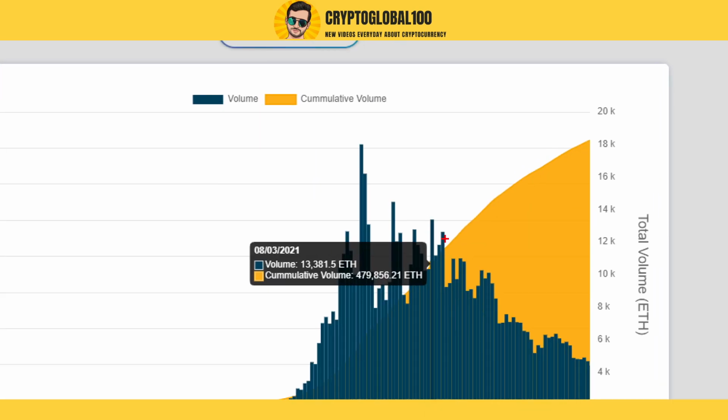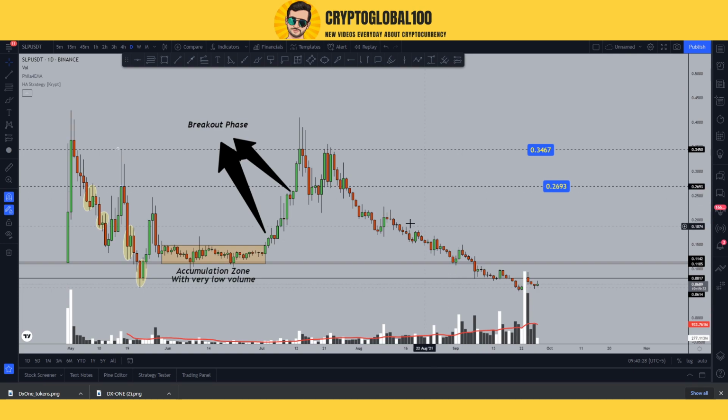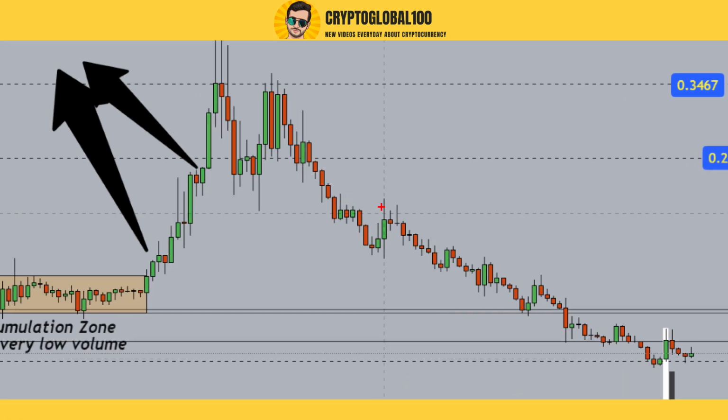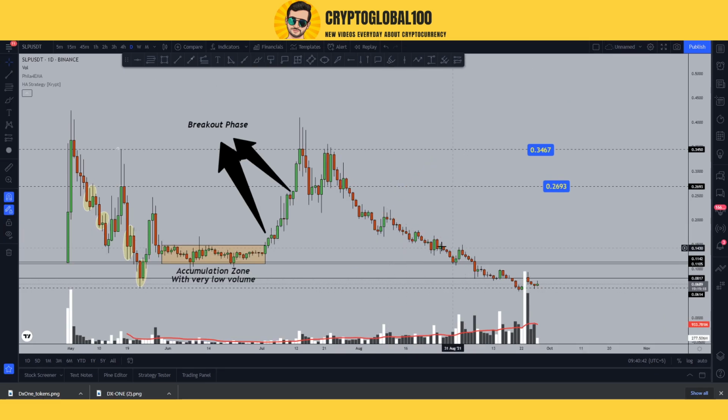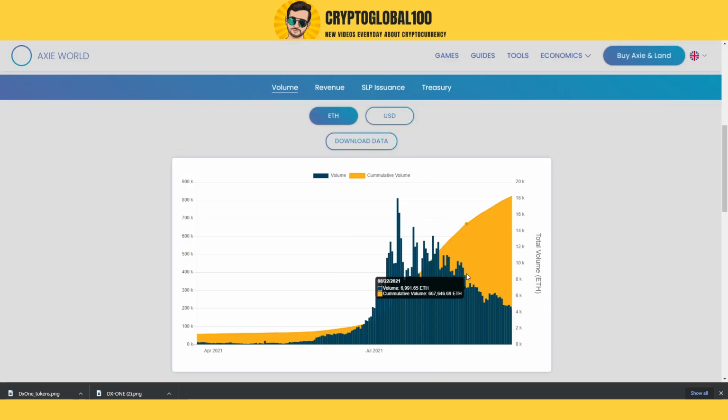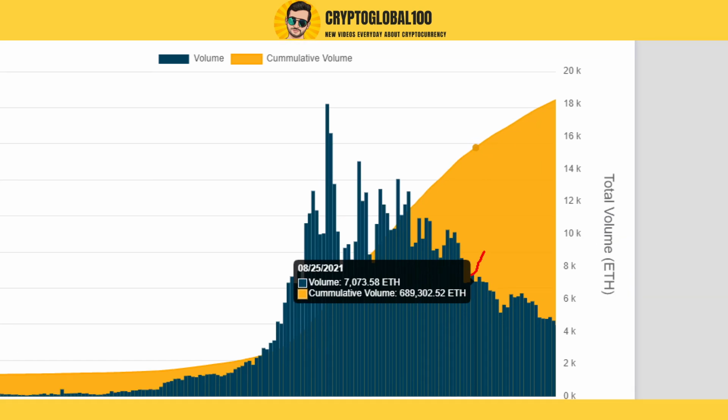You see, this was the peak. After that we saw this peak in the volume, and during this peak we saw the price here, on the 9th of August, and you can see we saw a peak in the price of the SLP. Let's try to find some more peaks towards this area, maybe this one. Let's find the 25th of August here at this area.